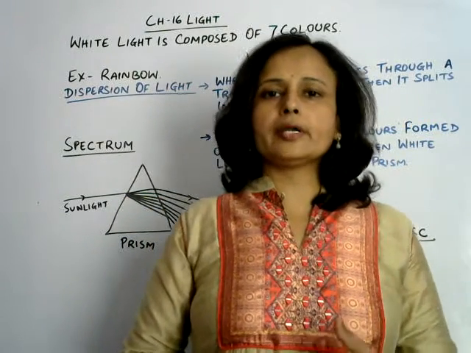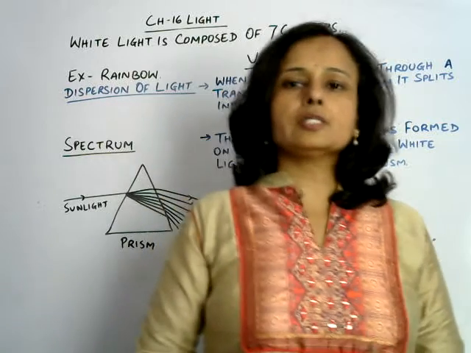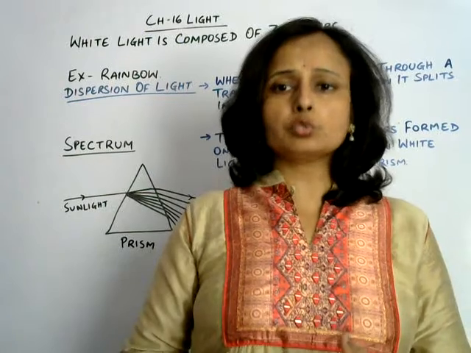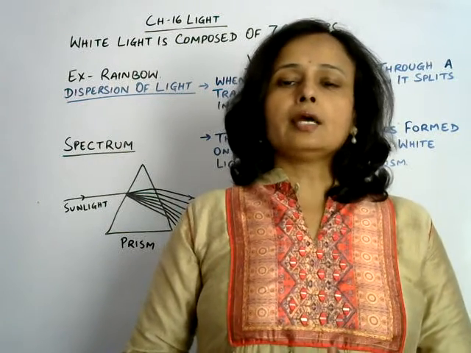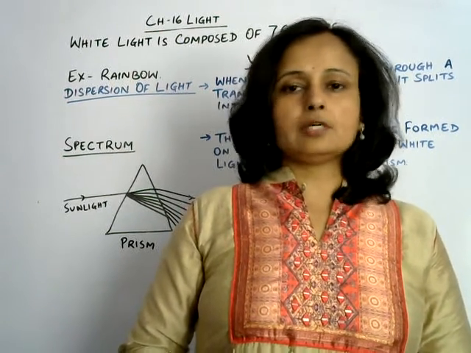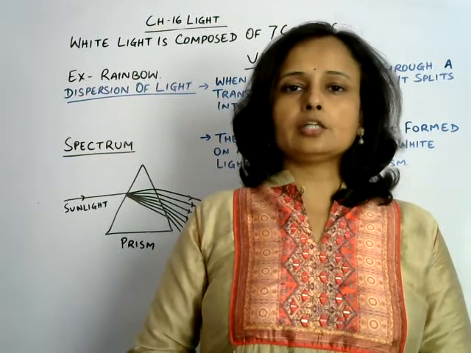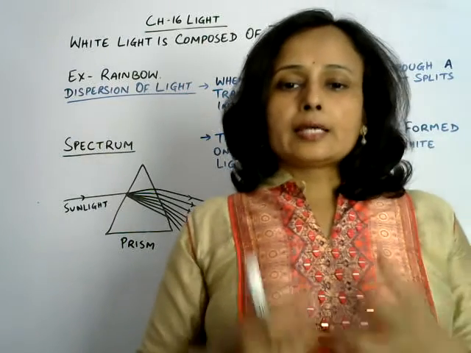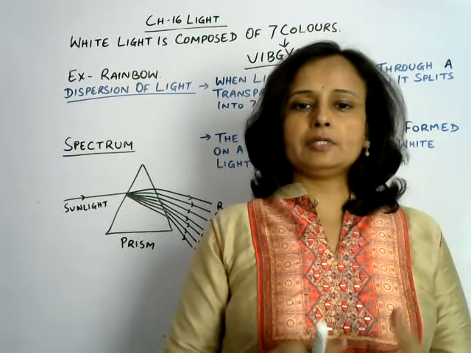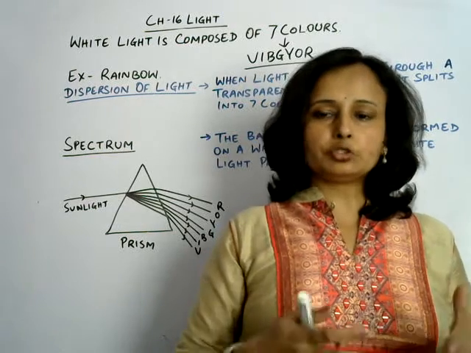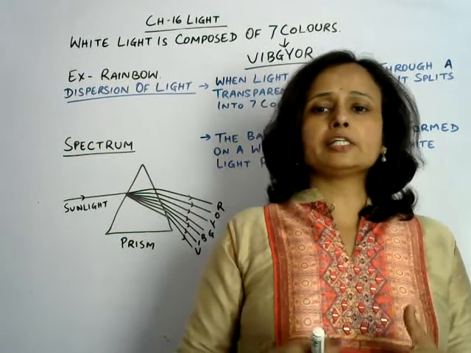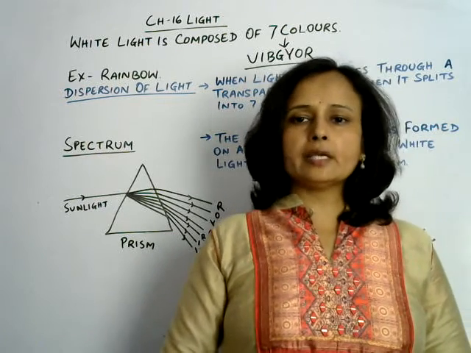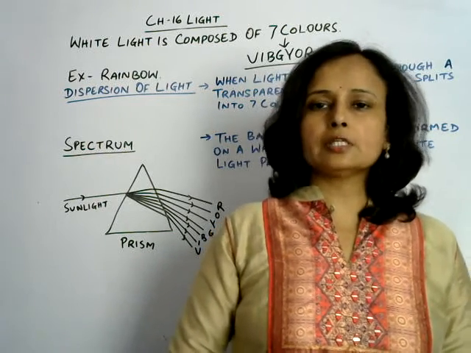Few drops of rain are found in the sky, and when sunlight passes through those water droplets, the sunlight actually splits into seven colors. The drops of water act like a transparent medium, like a prism, and due to that sunlight splits into its seven constituent colors, then a rainbow is formed. So what is a rainbow? A natural spectrum that can be seen in the sky.